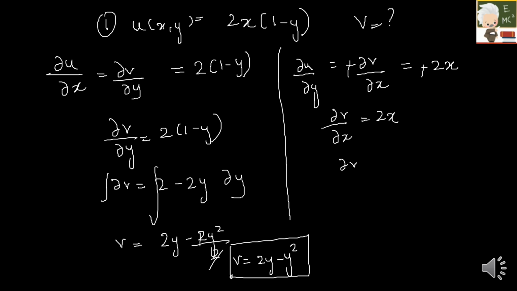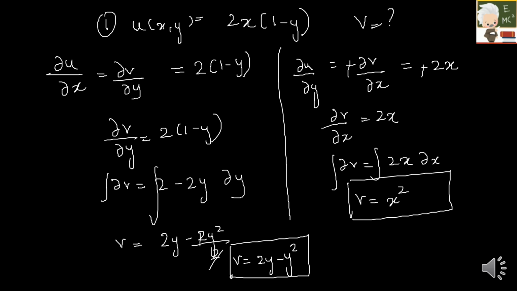So ∂v is equal to 2x into ∂x. I have to integrate on both sides. So here my v will be equal to x square. So I've got 2 v's. Now finally my imaginary term will be, I have to add all of these, which will be x square minus y square plus 2y. So this is your imaginary function.